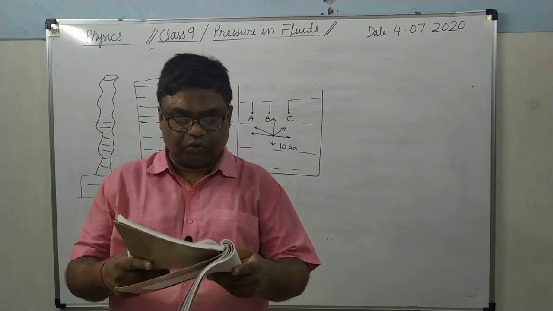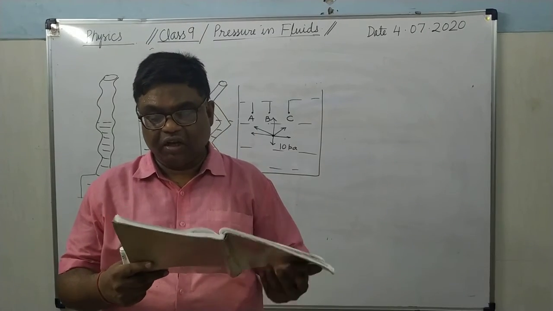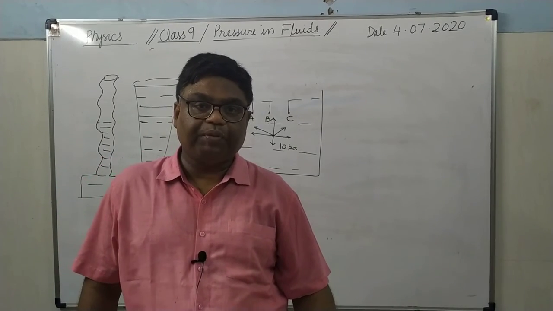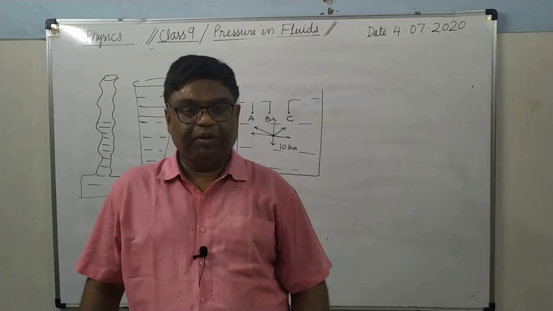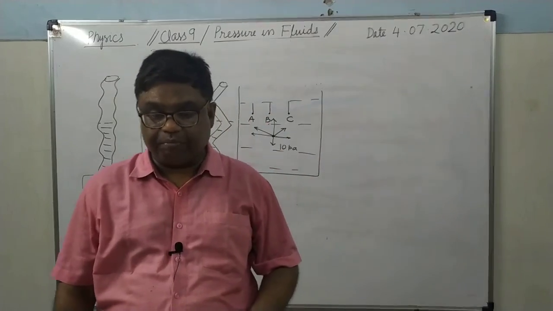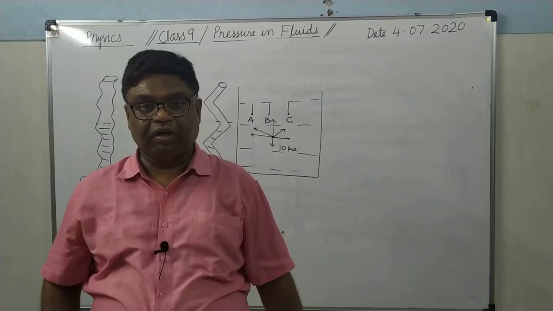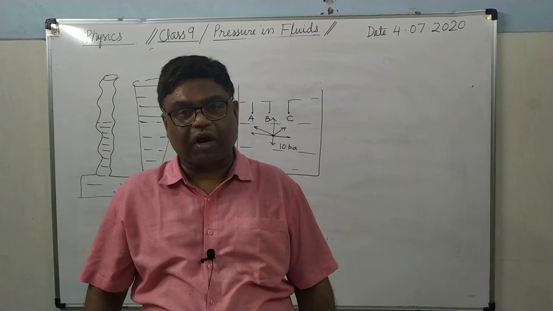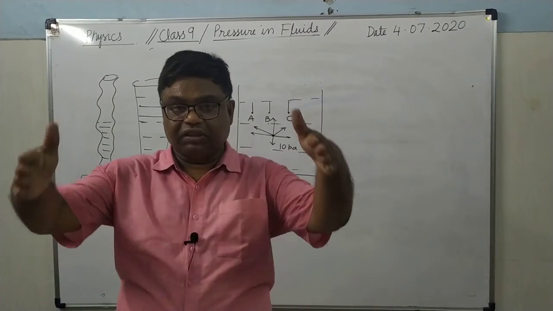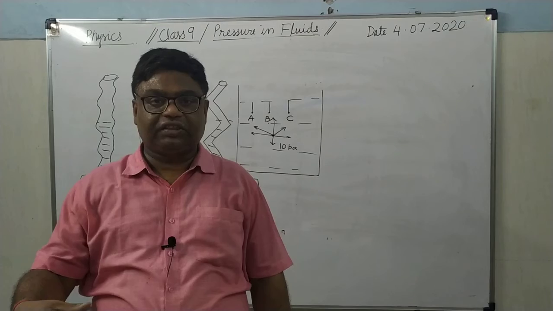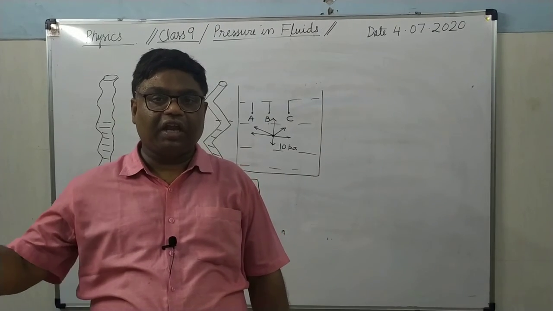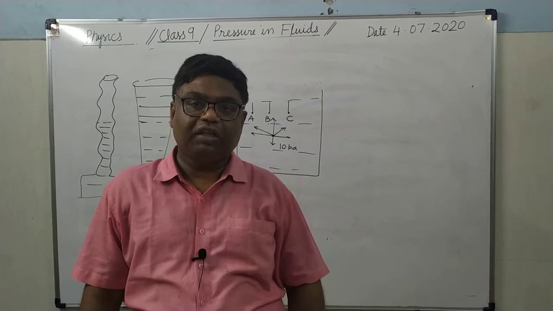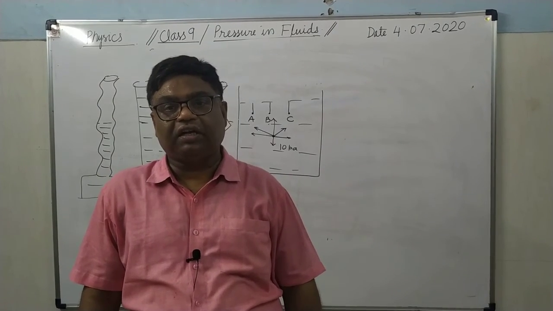Then here some consequences of liquid pressure are given. One already I have explained. If you see the pillars of the bridges, these pillars are made wider at the bottom. Why are they made wider at the bottom? Because in order to bear the enormous pressure of the water at greater depth.